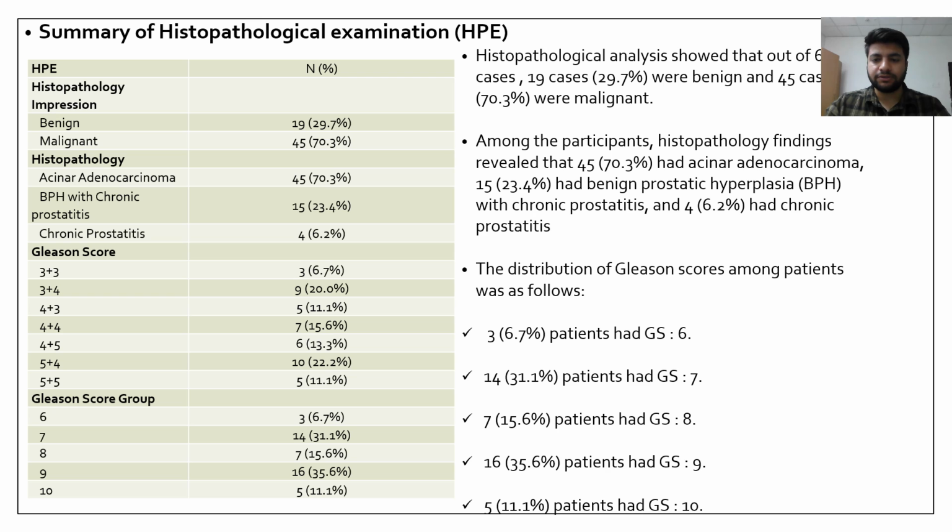The distribution of Gleason scores among the patients was as follows. 3 patients had Gleason score of 6, 14 patients had Gleason score of 7, 7 patients had Gleason score of 8, 16 patients had Gleason score of 9, and 5 patients had Gleason score of 10.